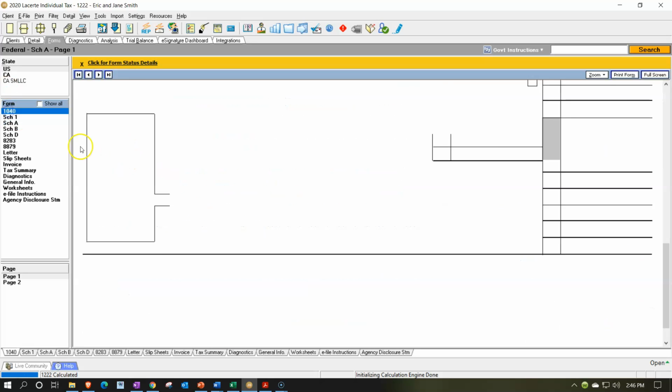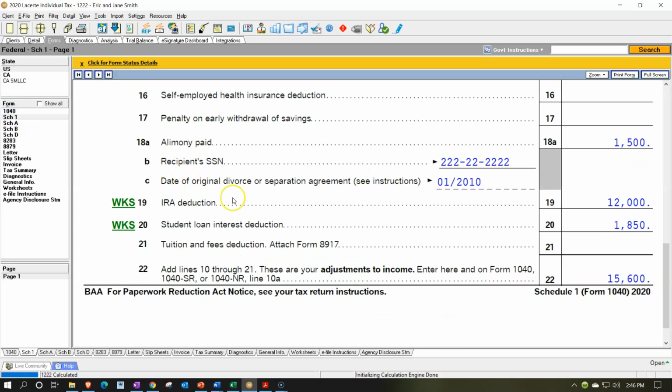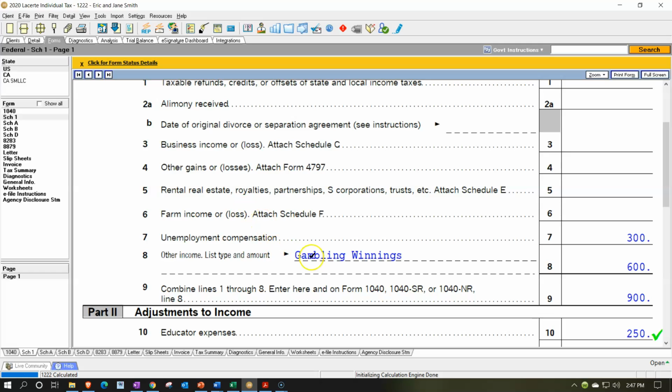That was in our other income up top. We entered that in our income section. It flowed in through the Schedule 1, Part 1, and then we had the other items, including the gambling winnings on line 8. So that was for $600, so we're going to be limited to that $600.